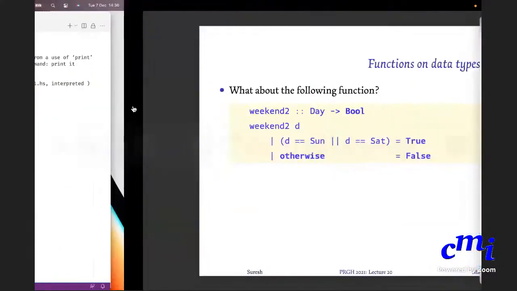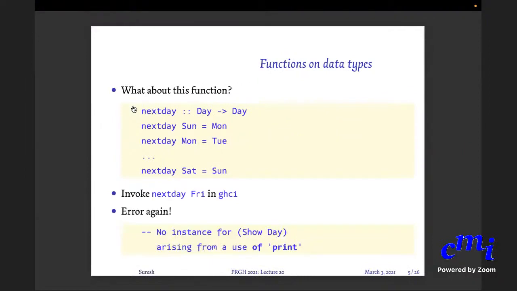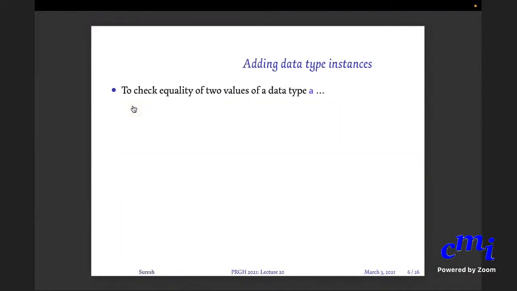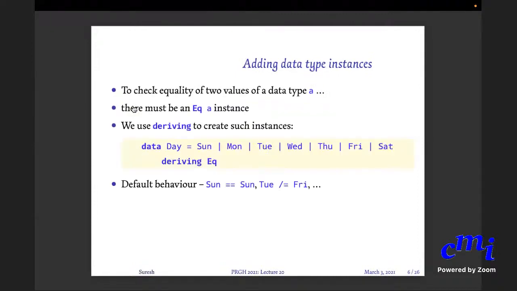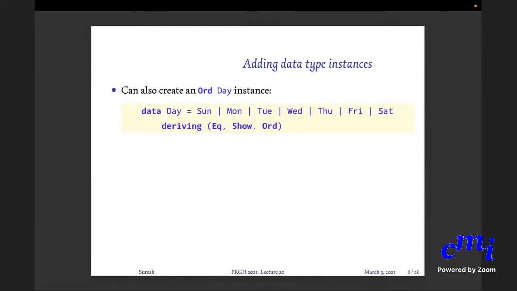So now I have defined this Eq, etc. I have defined Show also. So you use deriving. This also I have shown. You say deriving Eq, Show, and the default Show will just provide a default text representation that can be printed on screen. For instance, show Wednesday will just print Wednesday, because it just prints out the name of the constructor as it is. Sometimes you might want to do better, and we'll see examples of that later. But for most of your examples, you can just make do with just deriving.